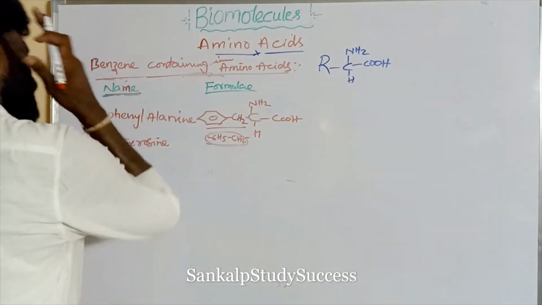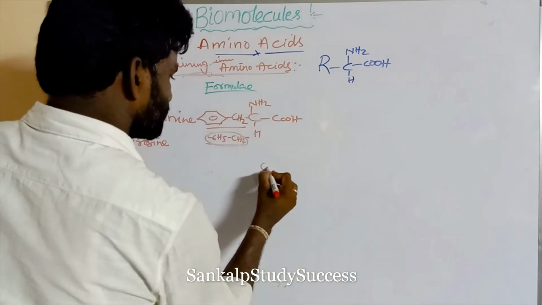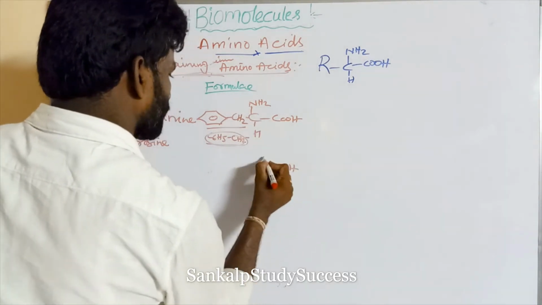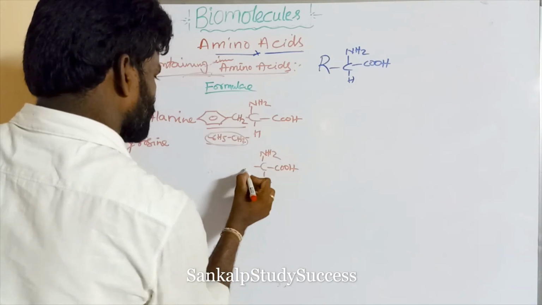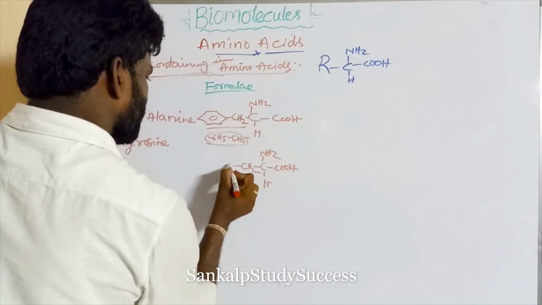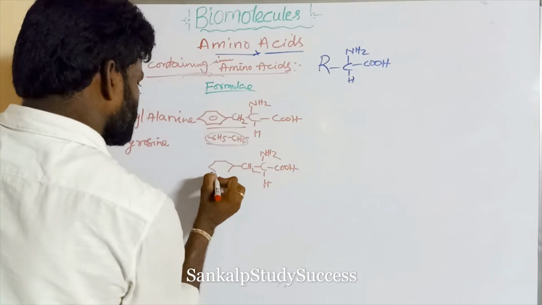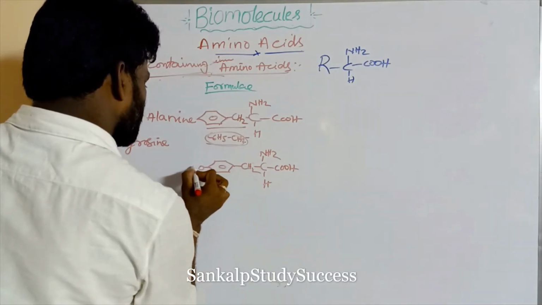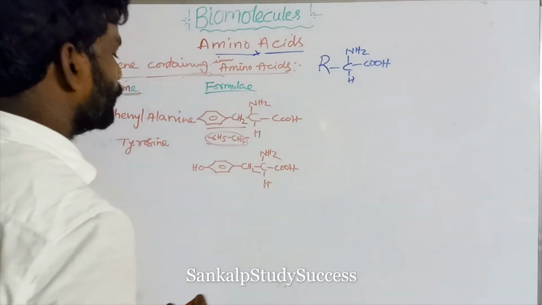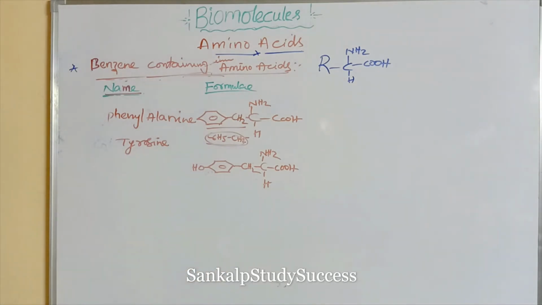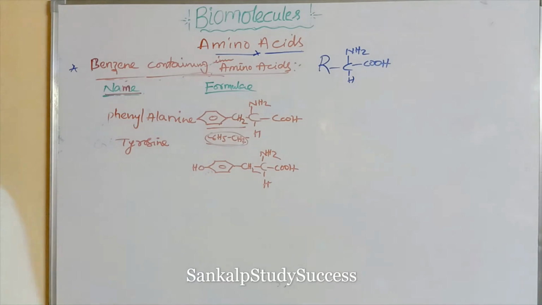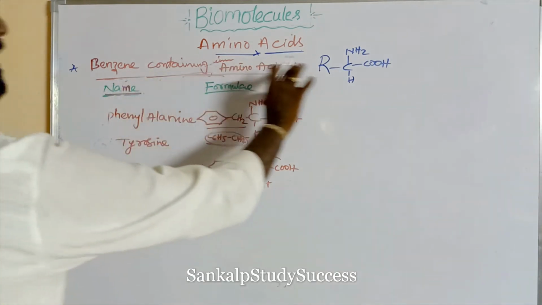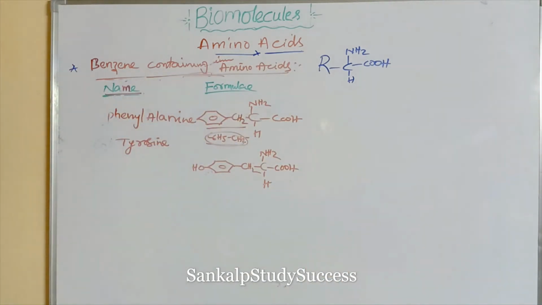Next one, tyrosine. Same, CH2, but in the benzene ring, in the para position we write OH. So that is tyrosine. These two, phenylalanine and tyrosine, are benzene ring containing amino acids.